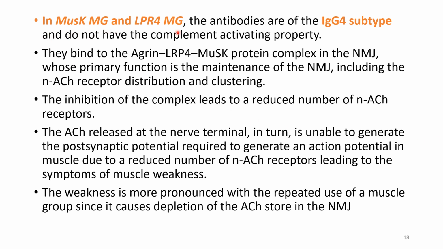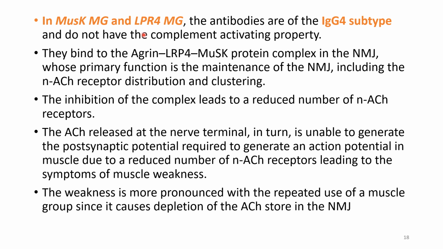In MuSK and LRP4 myasthenia gravis, the antibodies are of IgG4 subtype and do not have complement activating property. Then what will they do? They bind the agrin, LRP4 and MuSK protein complex which is present in the NMJ. So what is the importance of this complex? What is the primary function of this complex? It is for the maintenance of the NMJ and distribution and clustering of the nicotinic type of acetylcholine receptor.